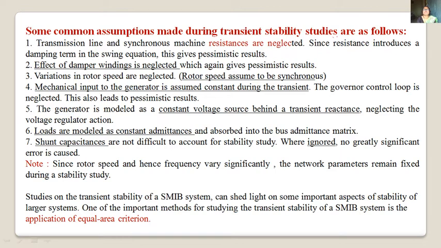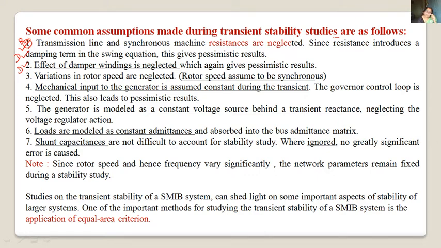So first, for simplification of that non-linear differential equation, what are we assuming? First assumption is that transmission line and synchronous machine resistances are neglected. That means we are neglecting resistance. Second thing is the damping term. The damping term in the swing equation gives a pessimistic result. That means the effect of damper winding we are neglecting.